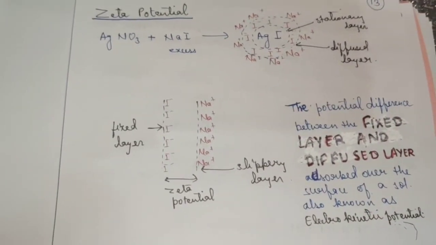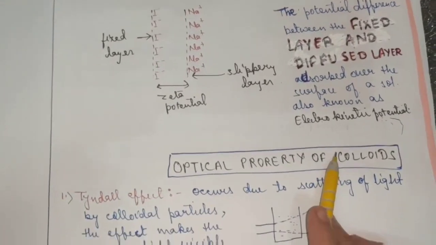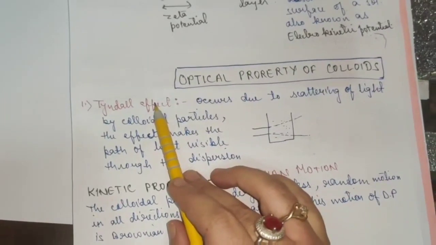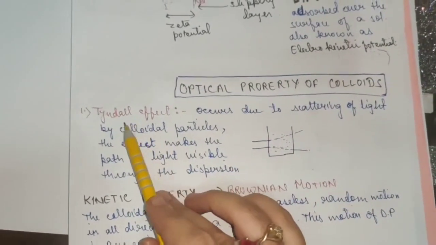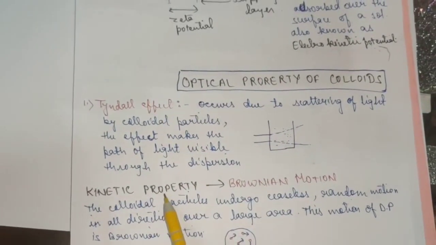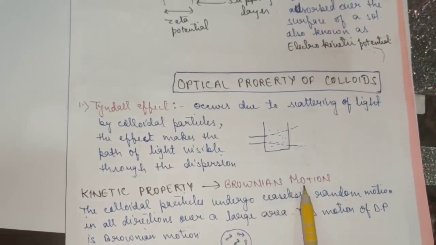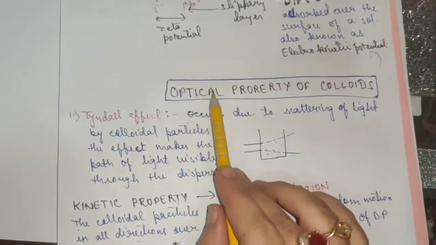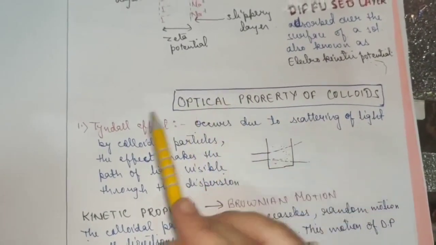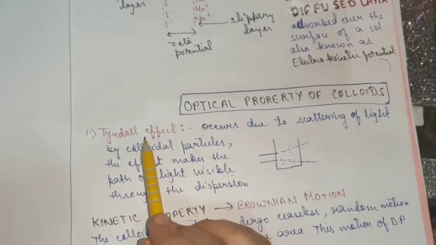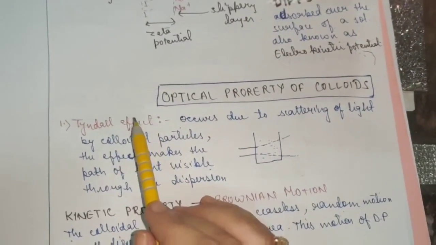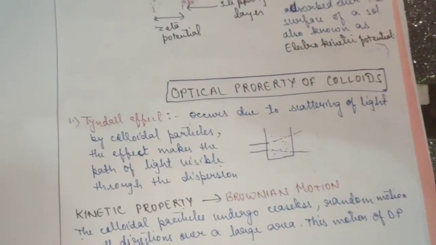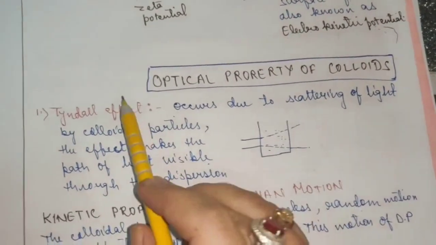Okay, now coming to the next topic, the properties of the colloid. So basically there are two important properties that you need to know. First is the optical property, and optical property of colloid includes Tyndall effect. The second property is the kinetic property, which includes Brownian motion. So optical term means something related to light. Something related to light will give you Tyndall effect, and this you must have done in class 9 also, children, because a little bit of introduction of colloids is given in class 9 also, but that is very limited. So what is Tyndall effect, children?